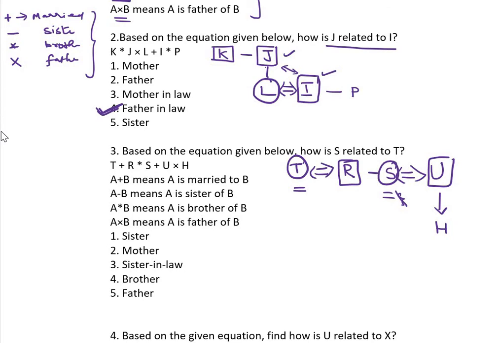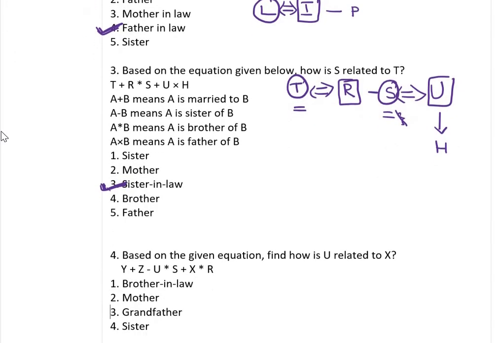Husband and wife. How is S related to T? So brother's wife. Brother's wife. So what we call sister-in-law. S is related to T. S is here, girl. Brother is R, brother's wife. Sister-in-law. Answer is sister-in-law. Come to the next question.